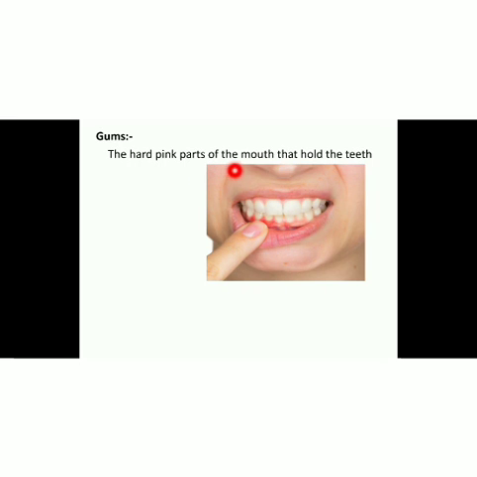Let's move forward. The next word is gums. Gums mean the hard pink part of the mouth that holds the teeth. Now this pink area which is holding our teeth is known as gums. Sometimes our gums bleed as well. It's important to keep your gums and teeth healthy.